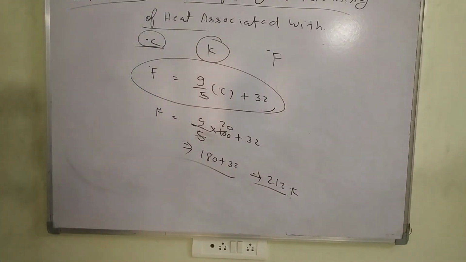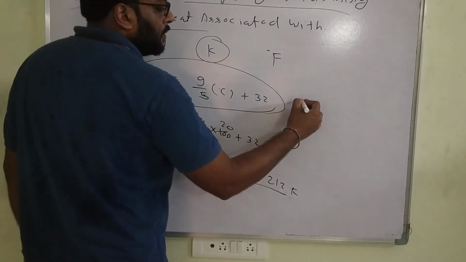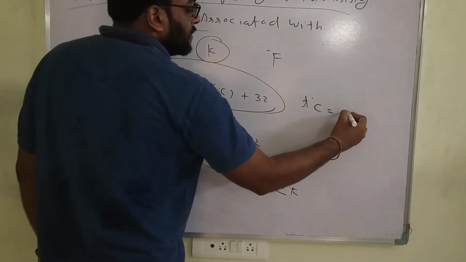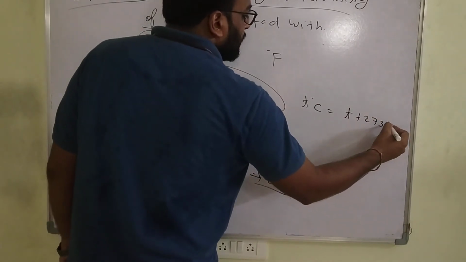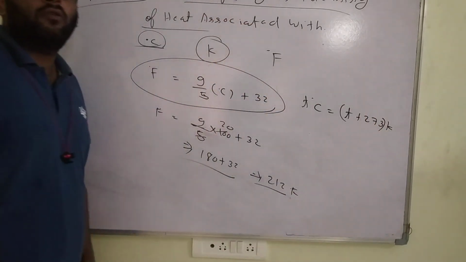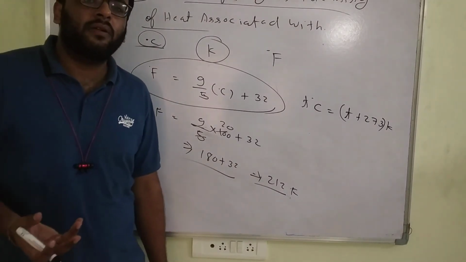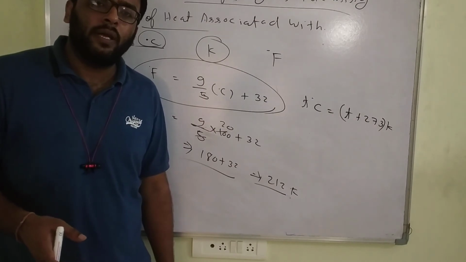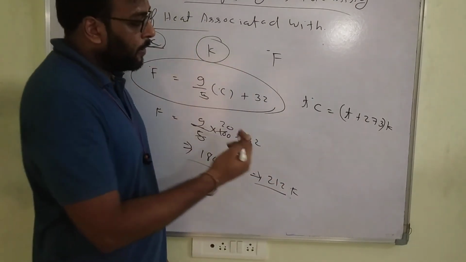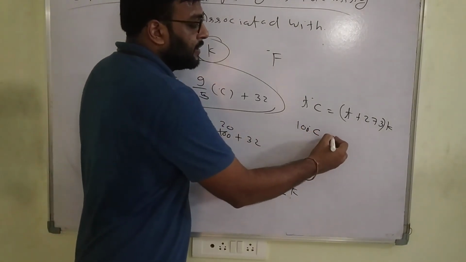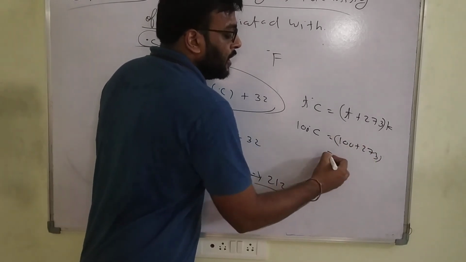And another relation, between Celsius and Kelvin: T degrees Celsius equals T plus 273 Kelvin. Exactly it is 273.15, but here we use 273. It comes in your next chapter where I will explain it properly. But for now just remember T plus 273. Suppose we take the example of 100 degrees Celsius. 100 plus 273 is 373.